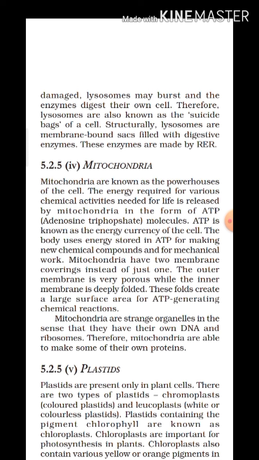These folds create a large surface area for the ATP generating chemical reactions, so the chemical reactions take place on the inner membrane of the mitochondria. Mitochondria are strange organelles in the sense that they have their own DNA and ribosomes. So mitochondria contain their own DNA, that is deoxyribonucleic acid, as well as ribosomes.